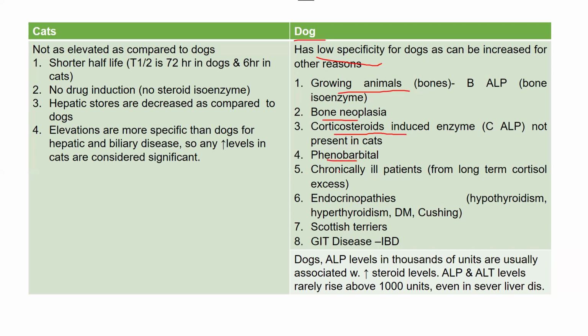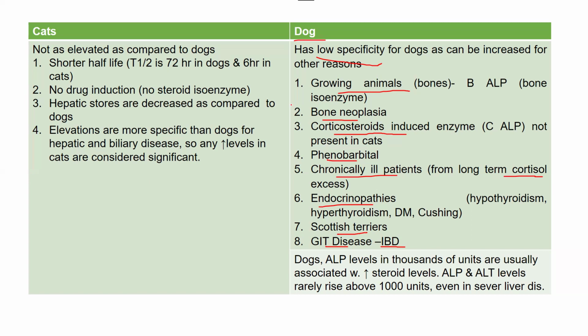Corticosteroids, phenobarbital. Chronically ill patients also have cortisol levels increased because they are irritated, much irritated. Then endocrinopathies like hypothyroidism, hyperthyroidism, diabetes mellitus, Cushing. Then Scottish Terriers have in general increased level. Then GIT diseases like inflammatory bowel disease. These all are going to increase ALP, and these all are other reasons than the liver being damaged. So you can see ALP has low specificity for dogs as far as liver injury is concerned.